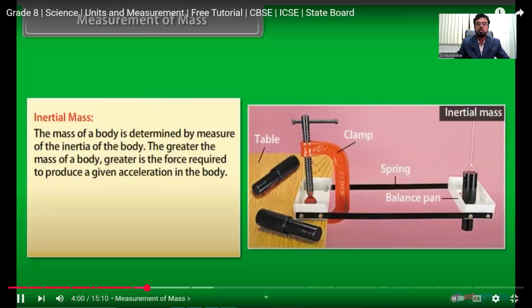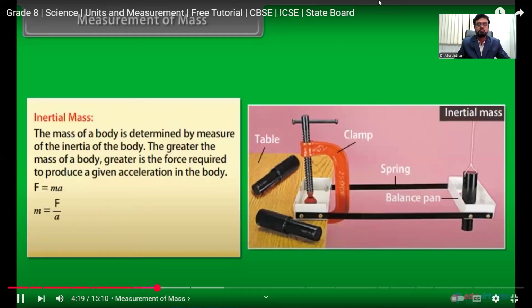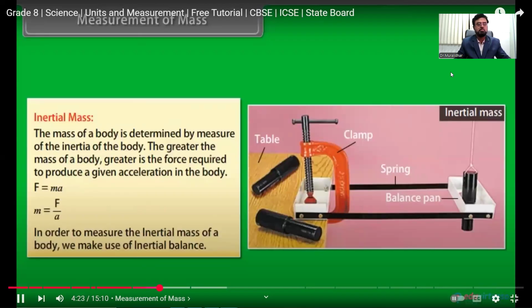The greater the mass of a body, the greater is the force required to produce a given acceleration in the body. F is equal to ma, or m is equal to F upon a, thus Newton's second law. A very heavy body has a larger inertial mass than a light body. In order to measure the inertial mass of a body, we make use of an inertial balance.